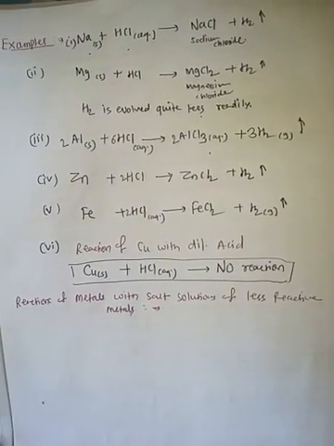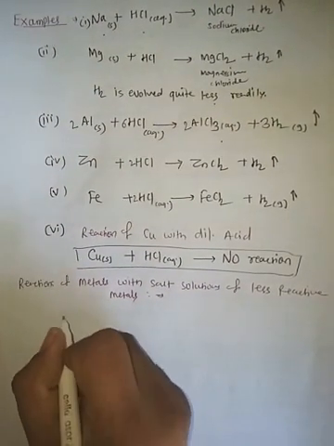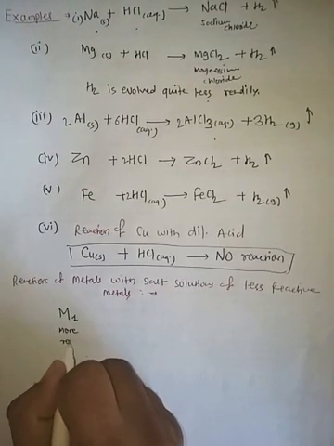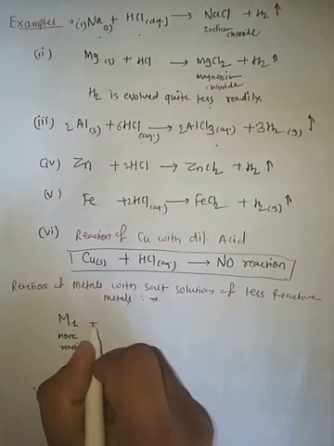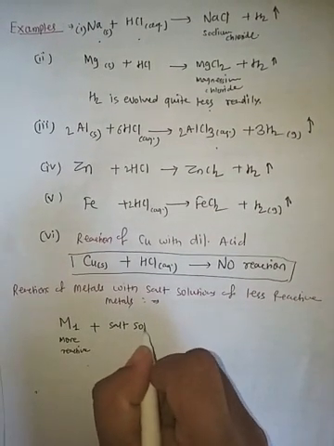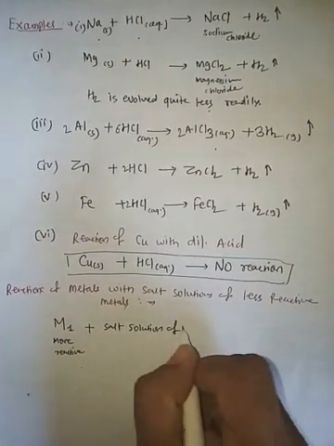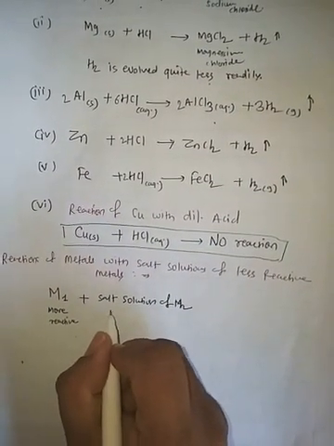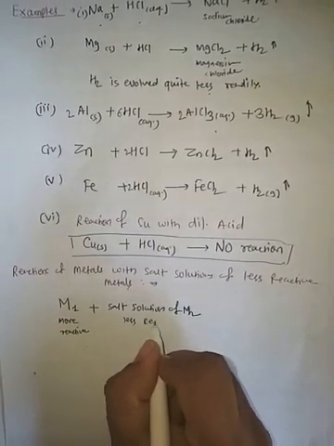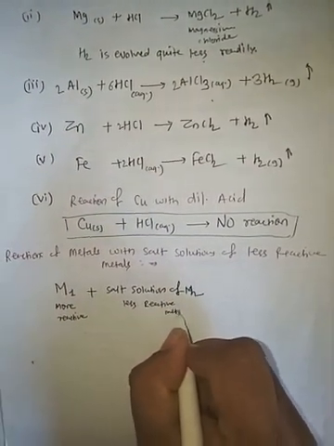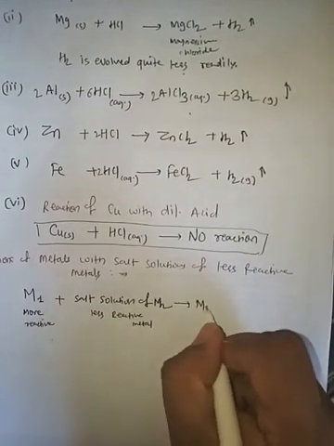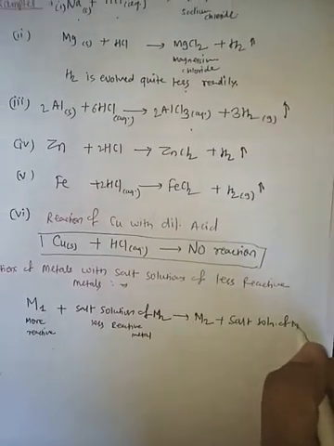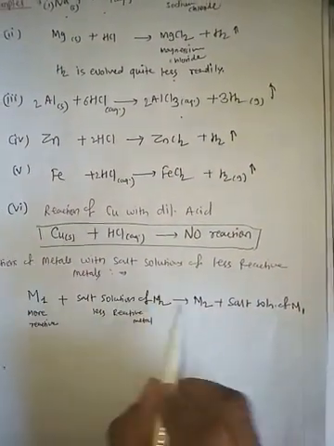We can see this with examples. Metal M1 is more reactive, plus salt solution of M2. Salt solution of M2 means the salt solution of a less reactive metal. That gives M2 plus salt solution of M1. This general reaction is very much important.